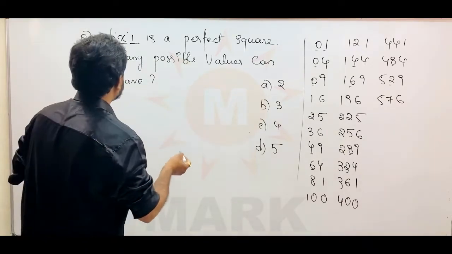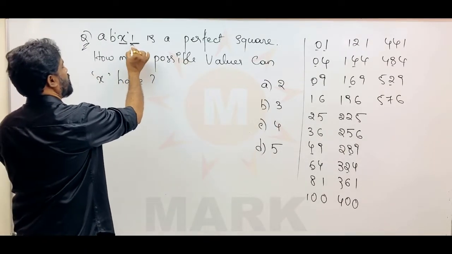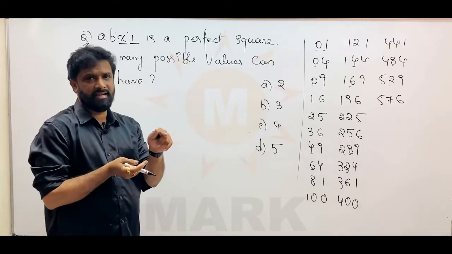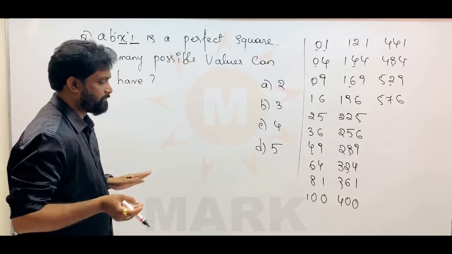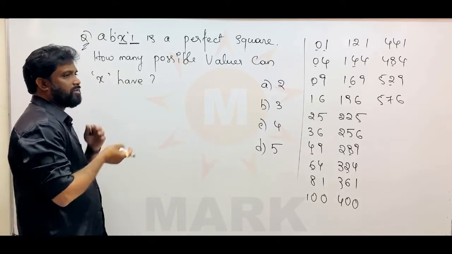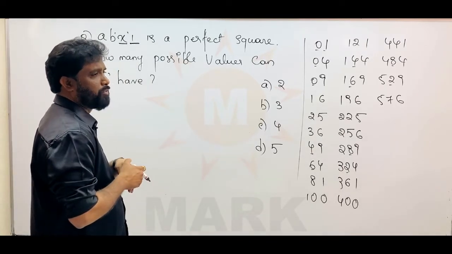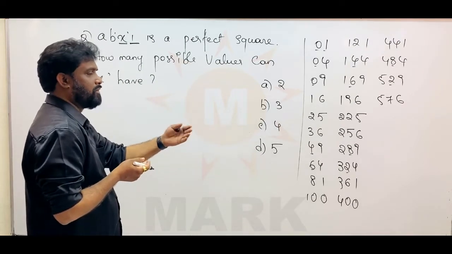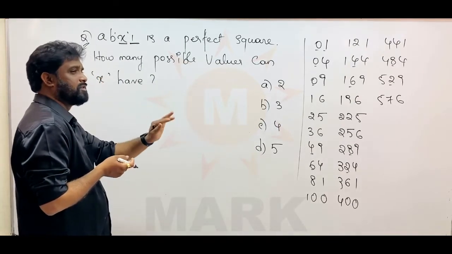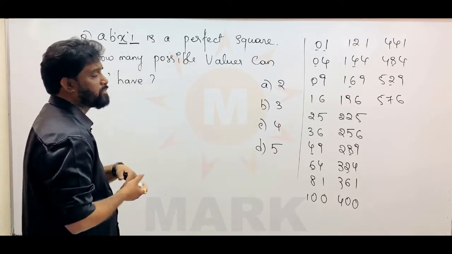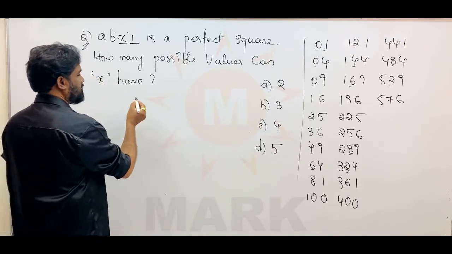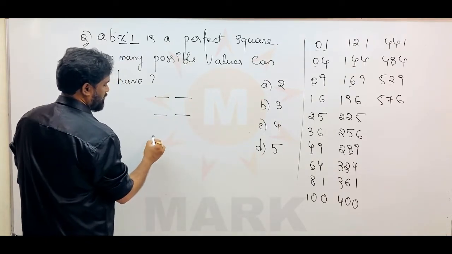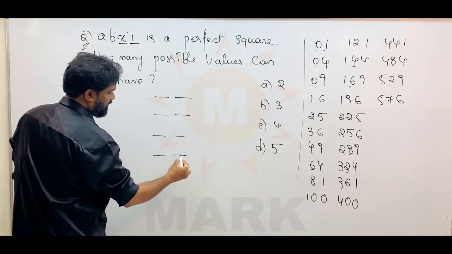So clearly he is asking, the units place is already given as 1, and he is asking how many values the tens place can take when the units place is 1. Friends, here let us revise some important rules. Last digit rule, last 2-digit rule. In the last 2-digit rules also there are many types of rules that we have already learned. But for your understanding, first I will verify the last digit rule.